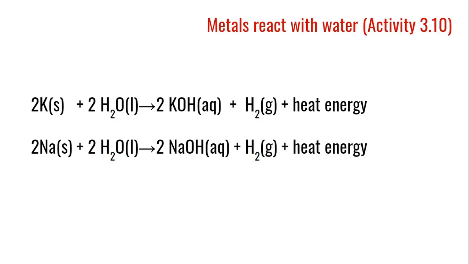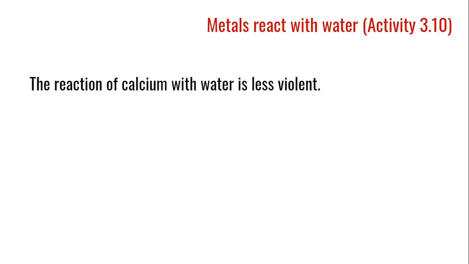The reaction of calcium with water is less violent. The reaction of potassium and sodium with cold water is violent and exothermic, while calcium with water is the example of a less violent reaction. The heat evolved is not sufficient for the hydrogen to catch fire.